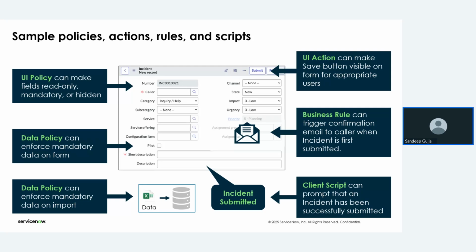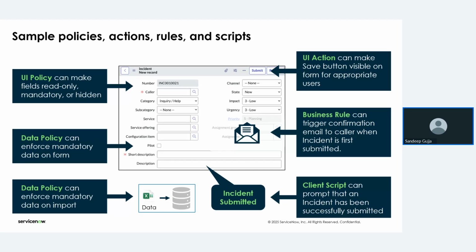Suppose I'm making any field a mandatory field, and I'm not giving that data in the Excel. So here in the form, short description is the mandatory field, right? In the Excel sheet that I'm going to push my data into the incident table, I'm not going to involve a short description column. Then it won't allow my data to be entered into the system by using data policy. If I use data policy, then it will work like that.